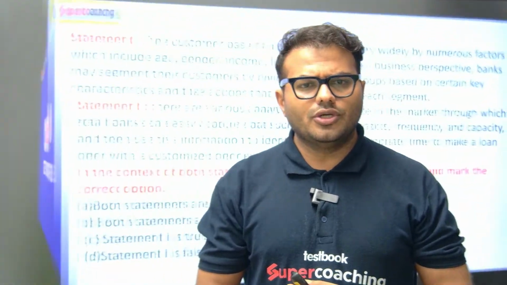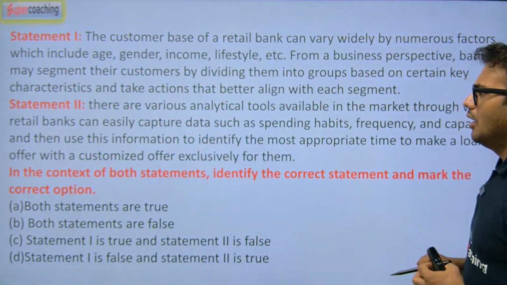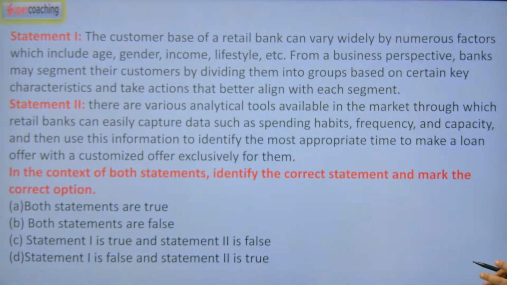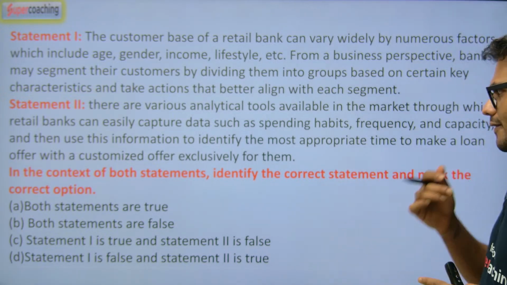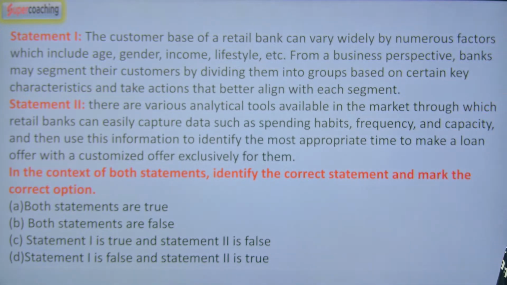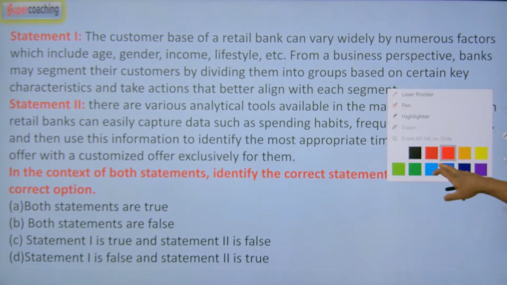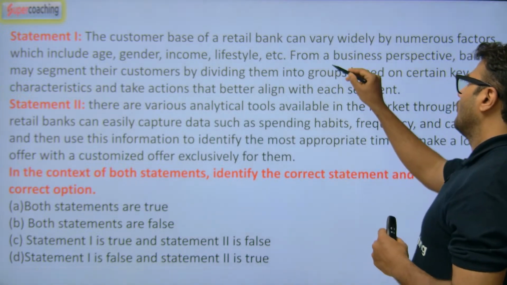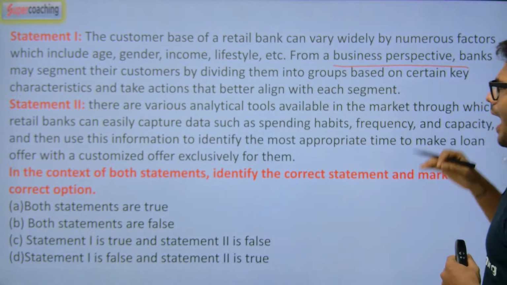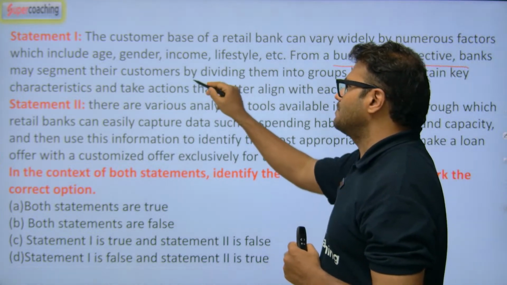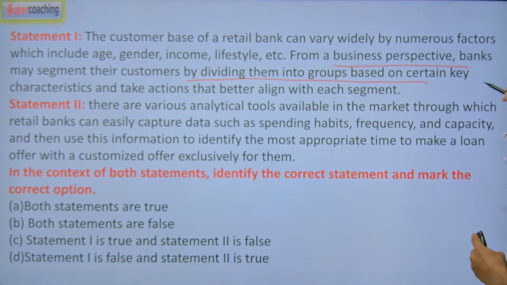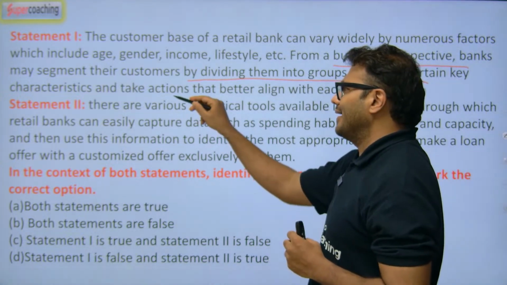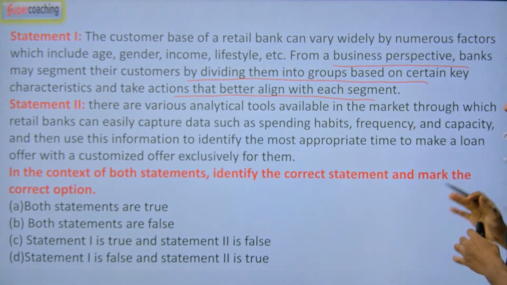So first question is on your screen from today's session. This is a statement based question. There are two statements here, so I will read out the statements for you and you answer accordingly. The customer base of a retail bank can vary widely by a number of factors which includes age, gender, income, lifestyle, etc. From a business perspective, banks may segment their customers by dividing them into groups based on certain key characteristics and take action that better aligns with each segment.